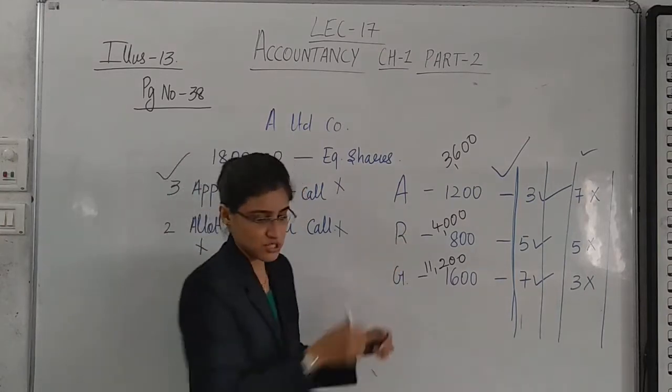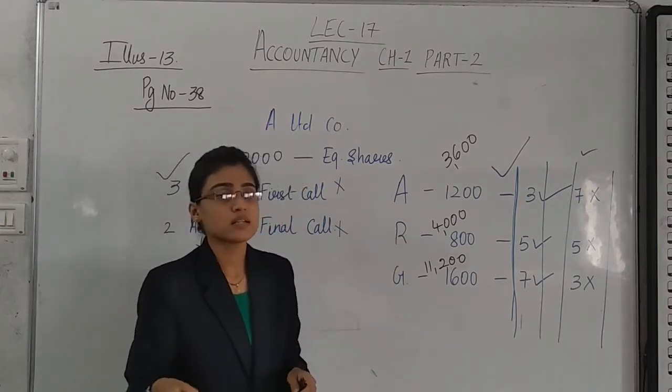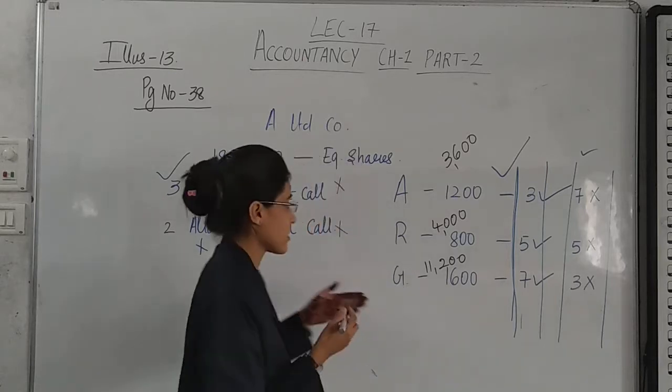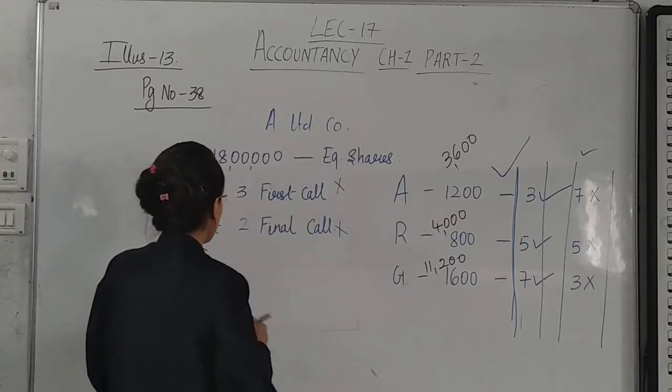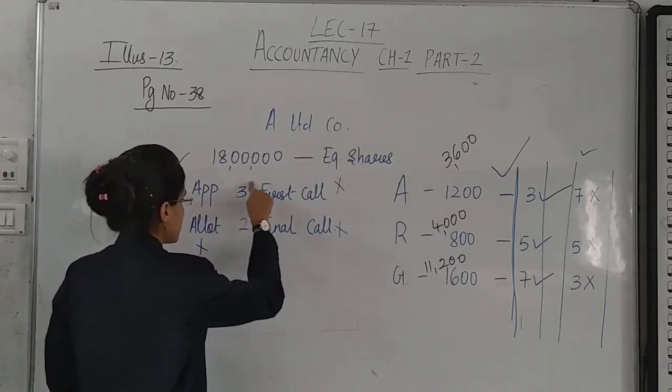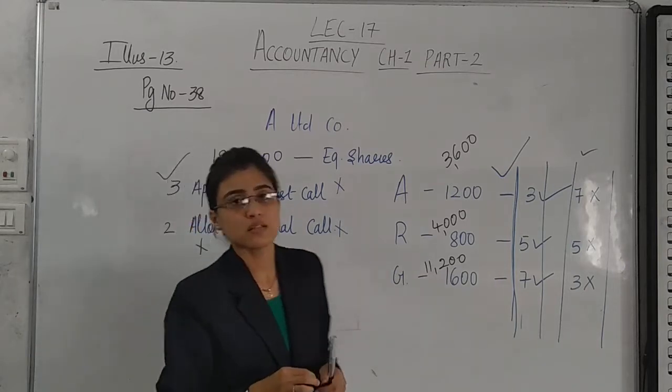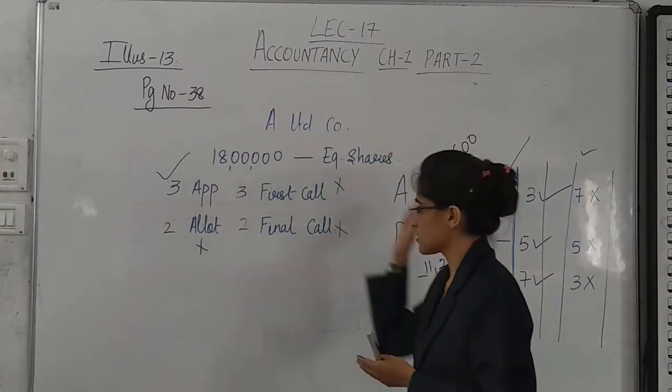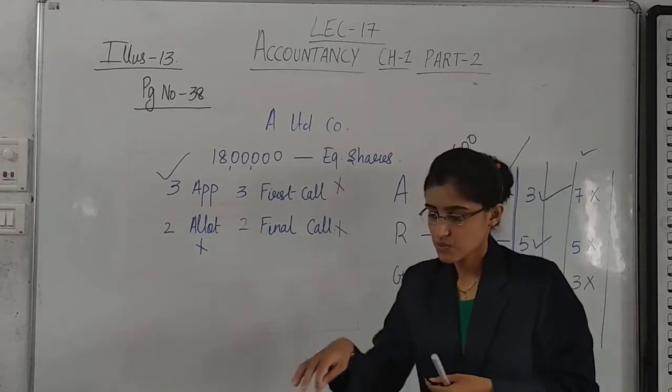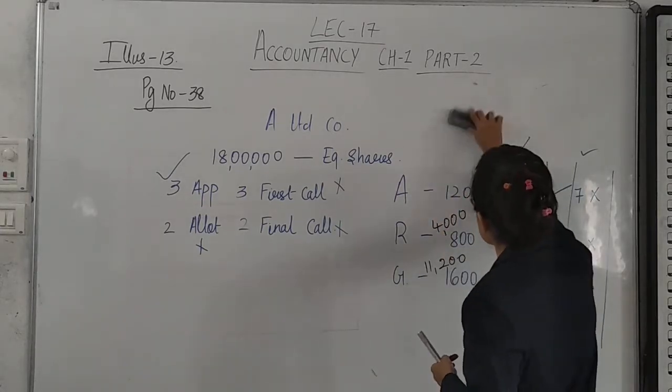So our calculation here will change. Please excuse me for the wrong information. I had written 2 here and 3 here. So please, I'm repeating the entire thing. So please don't consider this. Let me just erase this.